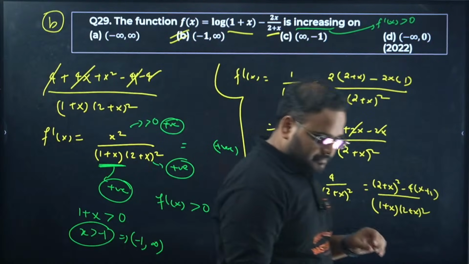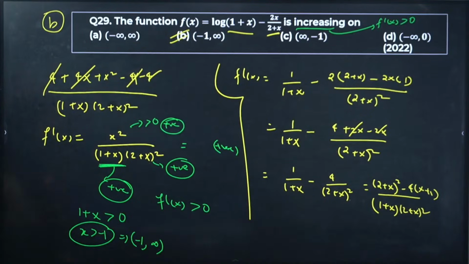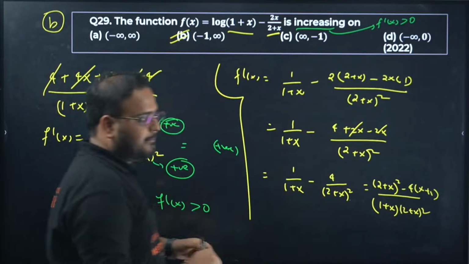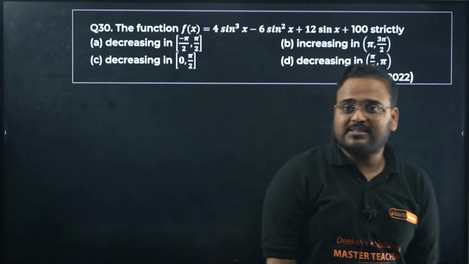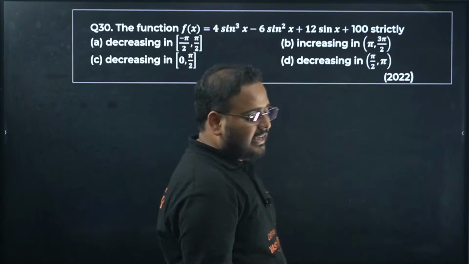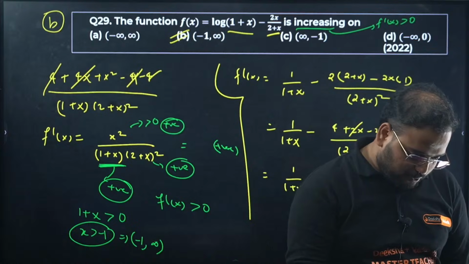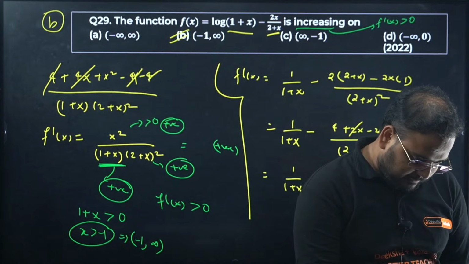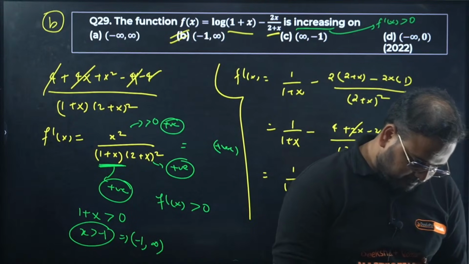Check. Is it clear? Is 29 clear? Yeah. 30. Anybody has doubt in the previous one? Manjula, Supriya, anyone has doubt in the previous one? No.